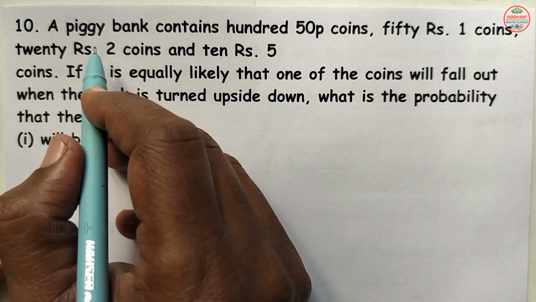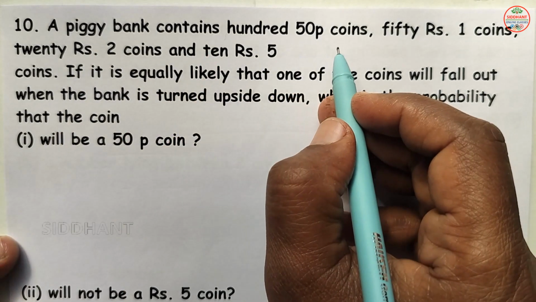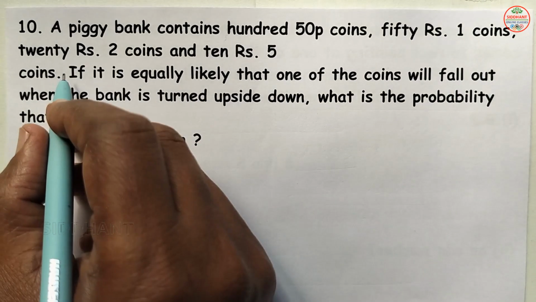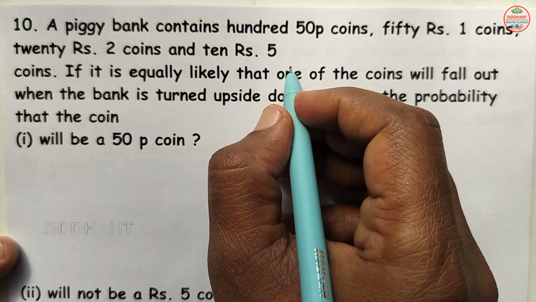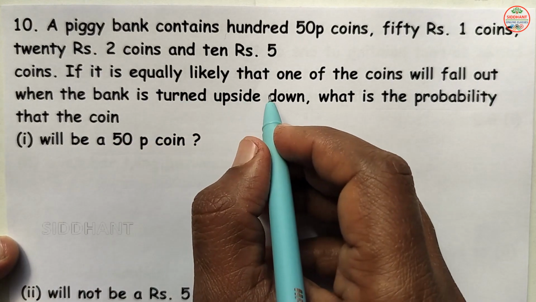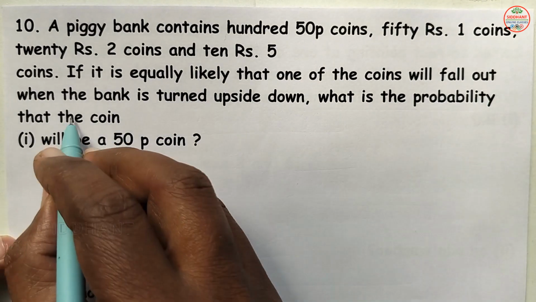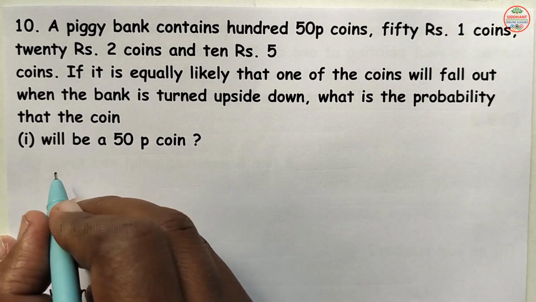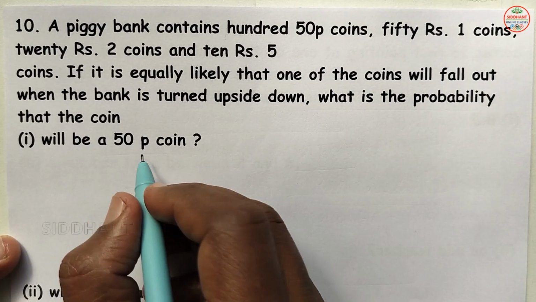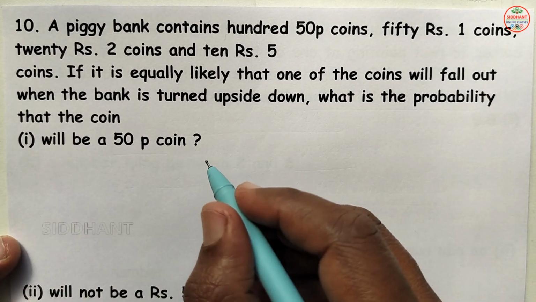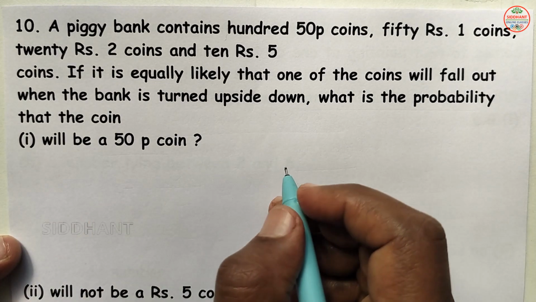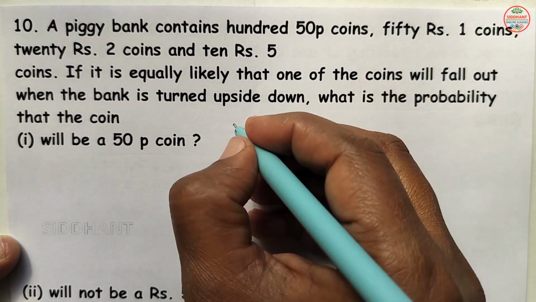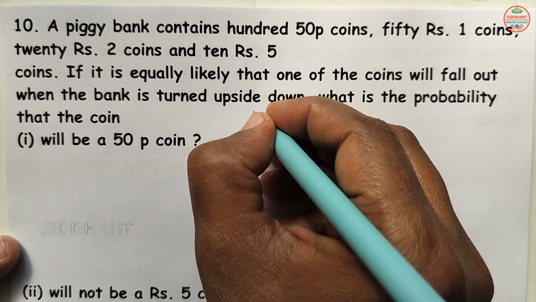Question number 10. A piggy bank contains 100 50 paisa coins, 150 rupees 1 coins, 20 rupees 2 coins and 10 5 rupee coins. If it is equally likely that one of the coins will fall out when the bank is turned upside down, what is the probability that the coin first will be a 50 paisa coin, second will not be a 5 rupees coin? So here a piggy bank is there which is containing 50 paisa coins,